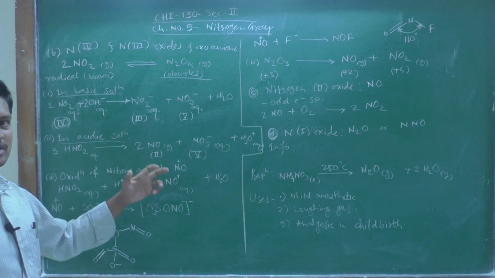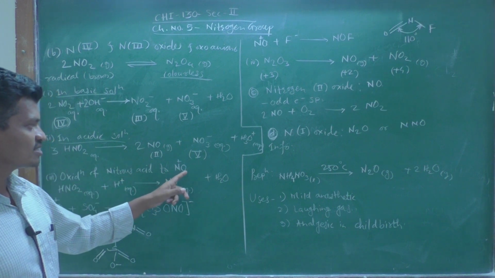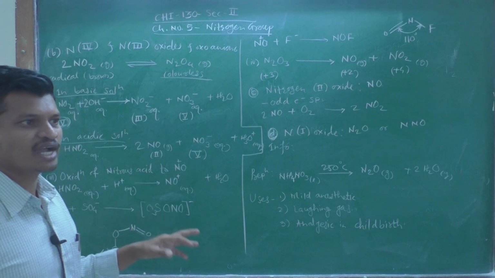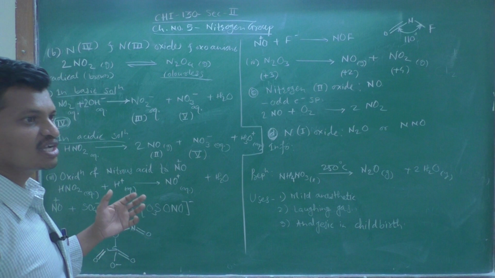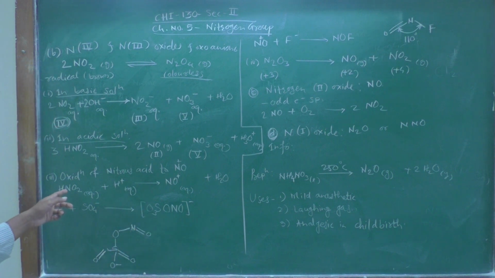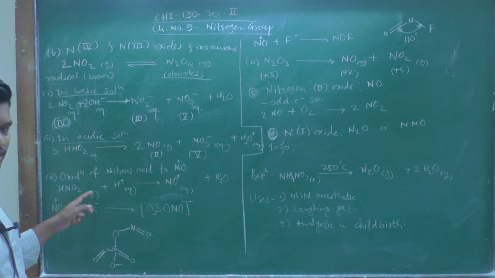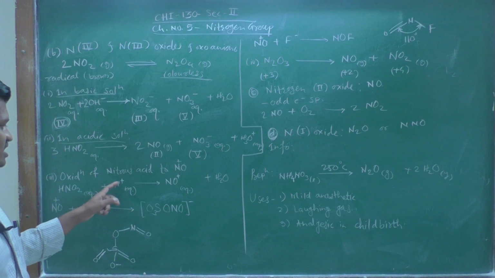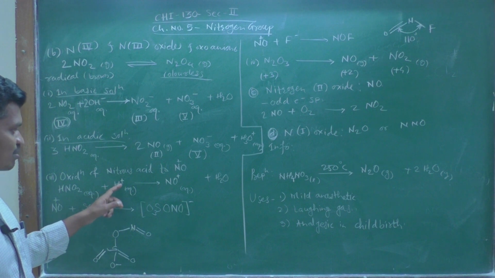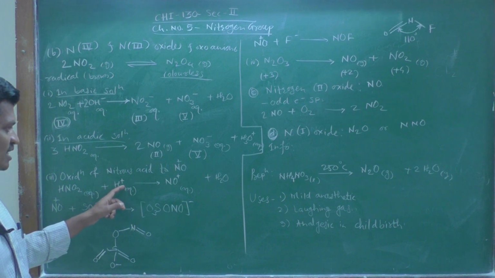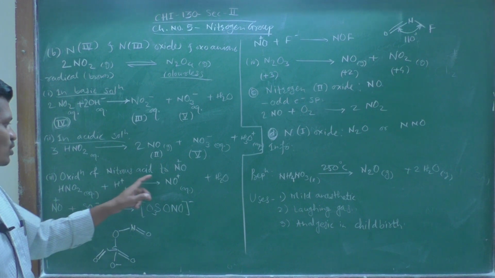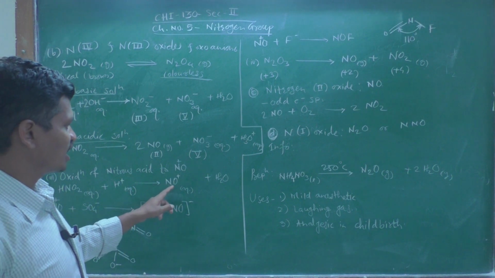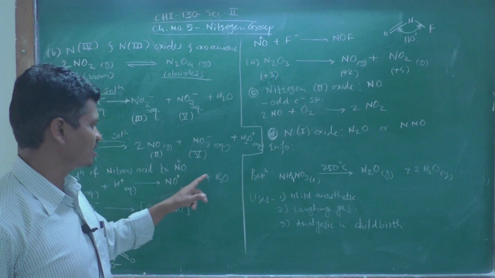NO plus is known as nitrosonium ion, which is one of the most reactive intermediates formed in nitrogen oxides. HNO2, that is nitrous acid in aqueous condition, when it reacts with acidic proton, or in presence of acid, it gets converted to NO plus, the nitrosonium ion, and water.